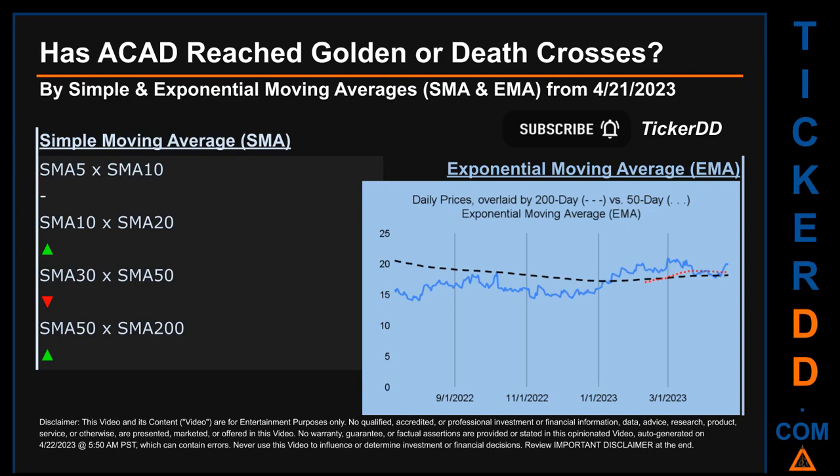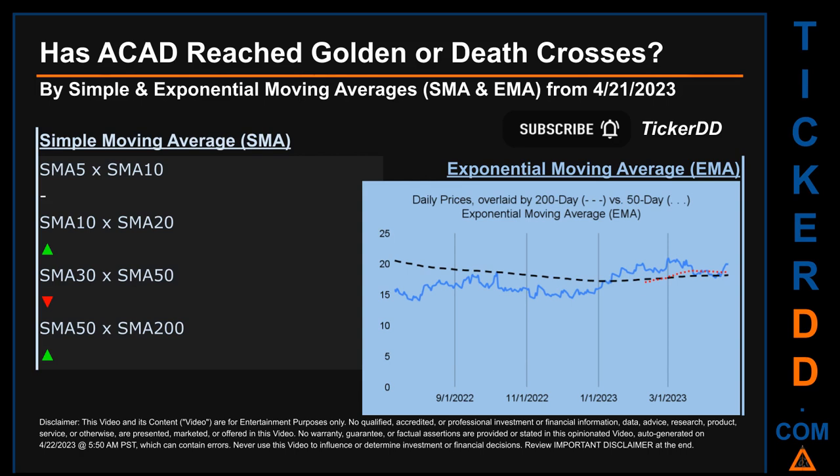Has ACAD price reached golden or death crosses? Golden cross and death cross are basic signals that compare average prices across two specified trade day ranges, a short-term versus a long-term range. For example, 5-day versus 10 trade days. Essentially, a golden cross is a bullish signal. It appears when a ticker's short-term moving average crosses above its long-term average. Vice versa, a death cross is a bearish signal when the short-term crosses below its long-term moving average.